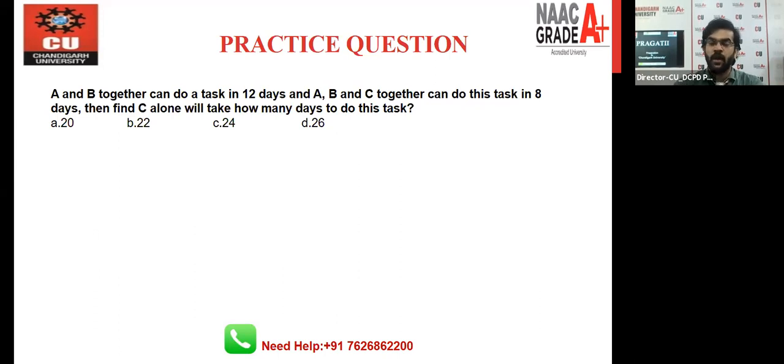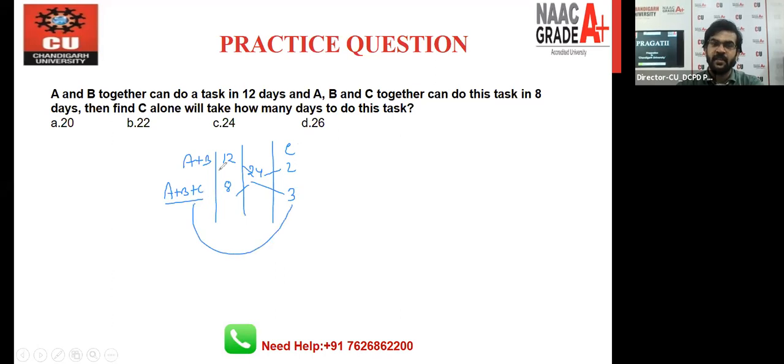Very similar approach you have to use in this question. Very similar. No different one, guys. Like A and B can do a task in 12 days. A, B, C can do a task in 8 days. Take the LCM. LCM will be 24. Efficiency will be 2 and 3, right? So for these 3, efficiency is 3. For these 2, efficiency is 2. Means efficiency for the C is only 1.